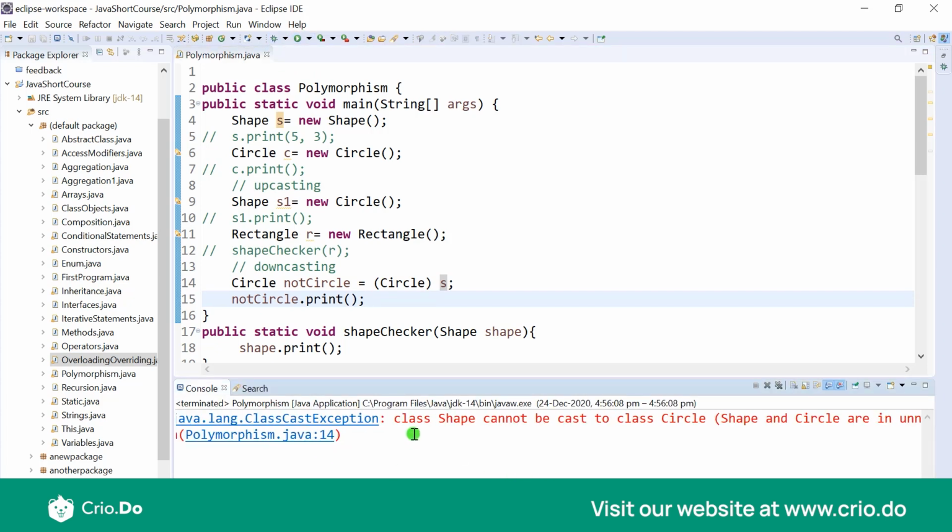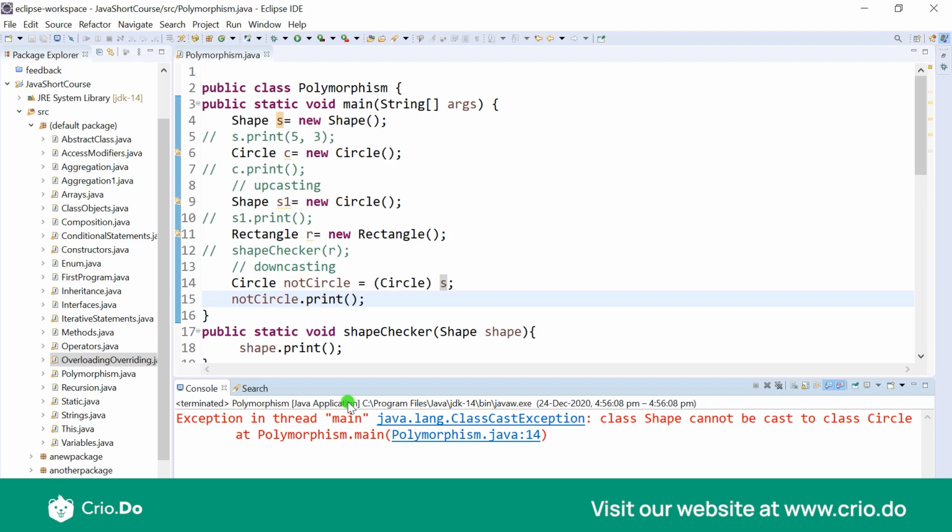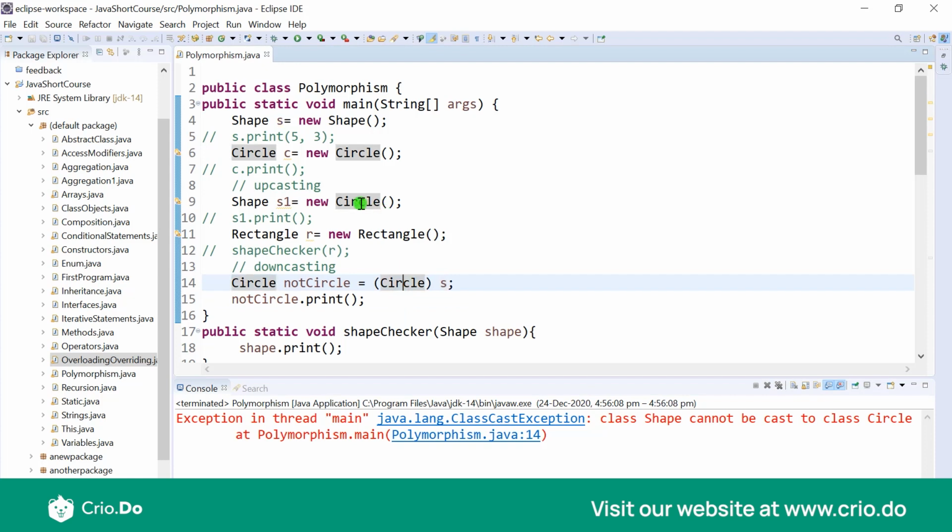What it would say is that class Shape cannot be cast to class Circle. Shape and Circle are in unnamed module of loader app. So what it says is that your Shape class object cannot be cast to Circle. If only it would have been initialized using Circle. If it was actually a Circle object only, then you could have cast it. So this is how downcasting works.